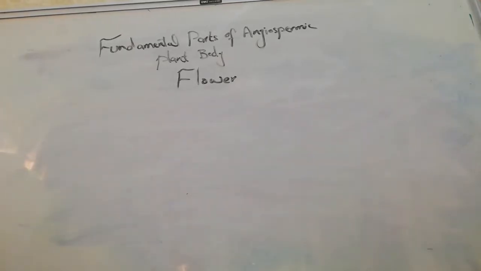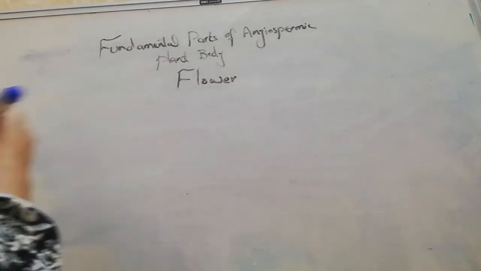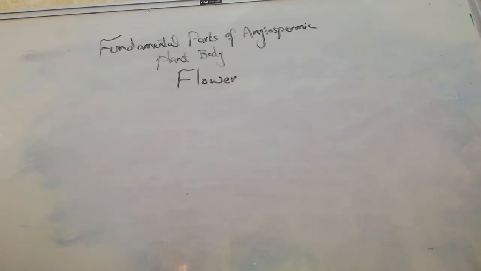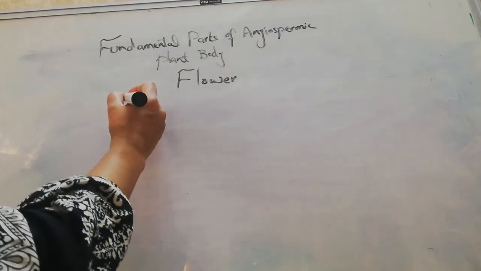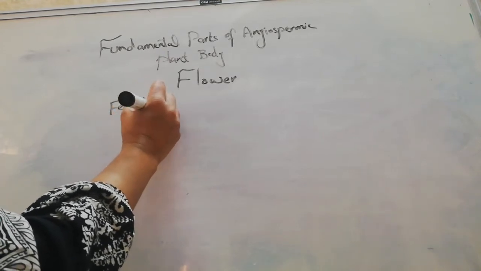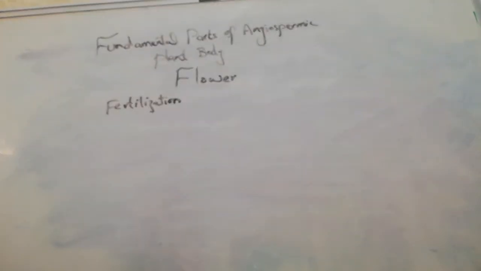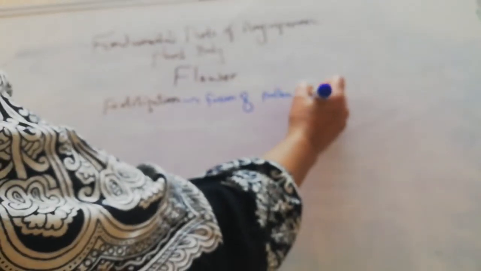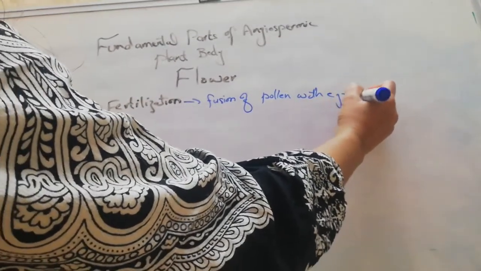As in the case of flower, we have discussed that whenever the pollen reaches the ovary, then there is the process of fertilization. Now we'll discuss what actually fertilization is. Fertilization occurs only when the pollen grains are transferred. Fertilization is basically the fusion of pollens with eggs in the ovary.